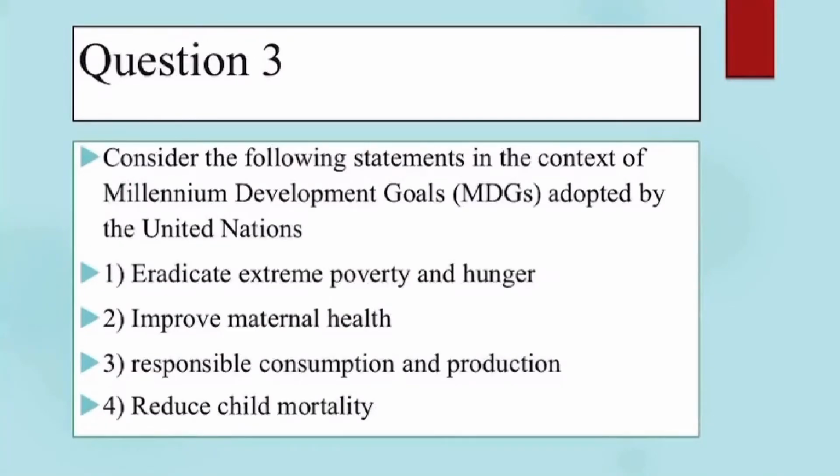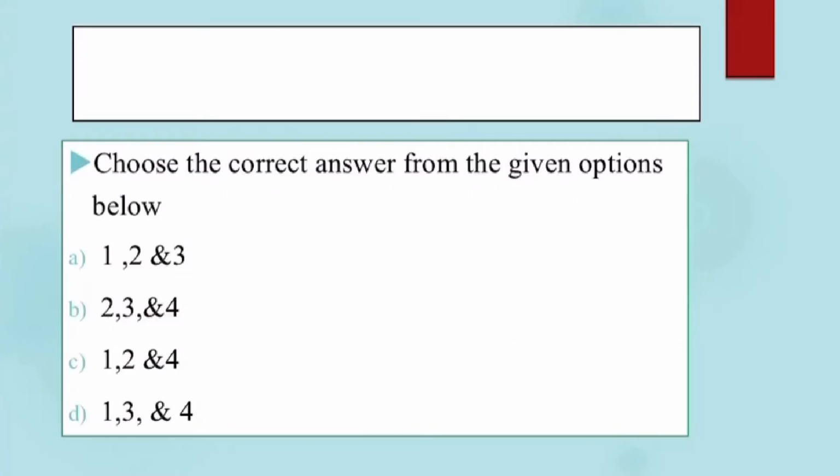Third question. Consider the following statements in the context of Millennium Development Goals adopted by the United Nations. First, eradicate extreme poverty and hunger. Second statement, improve maternal health. Third, responsible consumption and production. Fourth, reduce child mortality. Among these statements, 1, 2 and 4 are true in the context of Millennium Development Goals. Here we can look at the options. 1, 2 and 4. Option C is the right one.